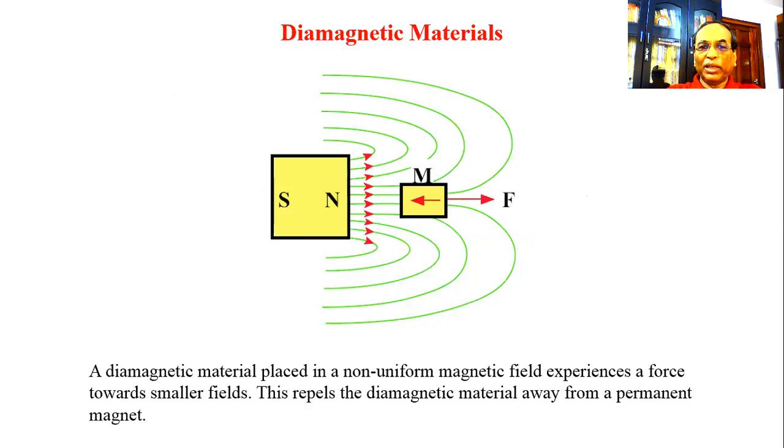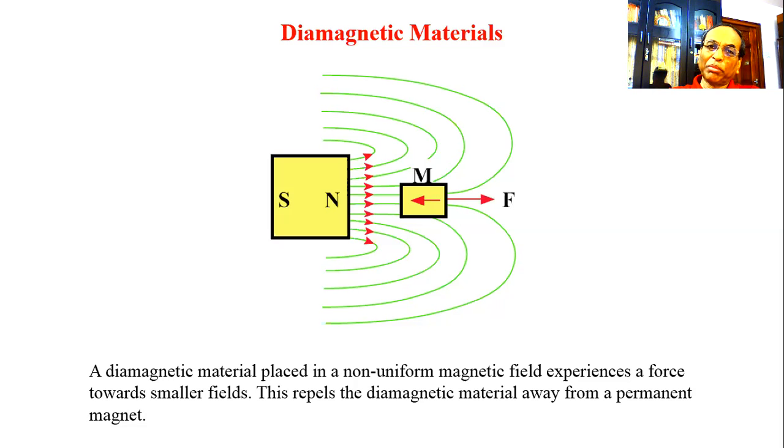The diamagnetic material property is shown pictorially here. If a diamagnetic material is brought near a magnetic field created by a permanent magnet, on the left hand side is a permanent magnet, and the flux lines are emanating from the North Pole. If we bring a diamagnetic material very near to this, then that material will experience a repelling force towards the lower field side.